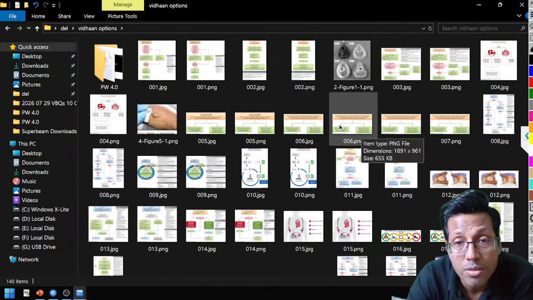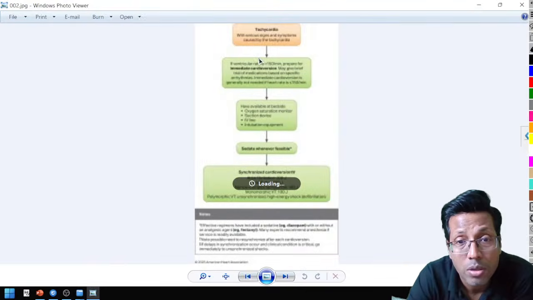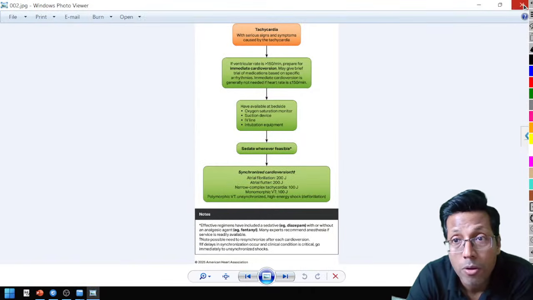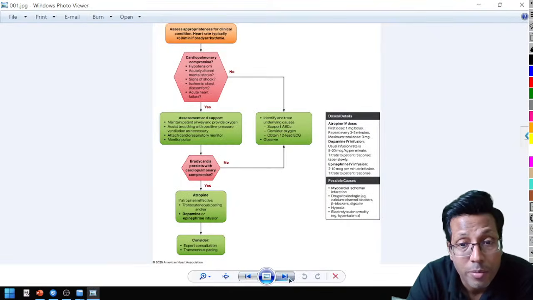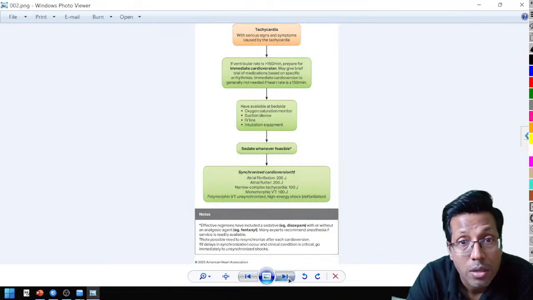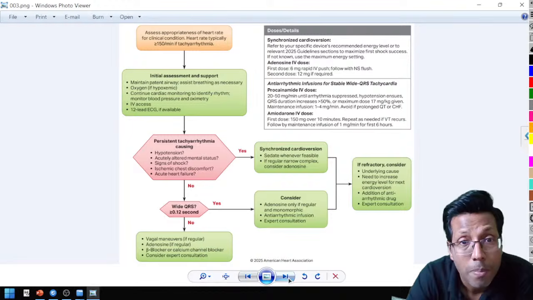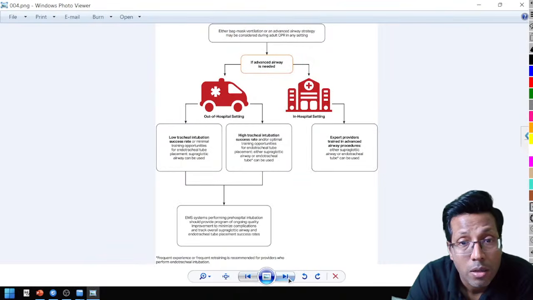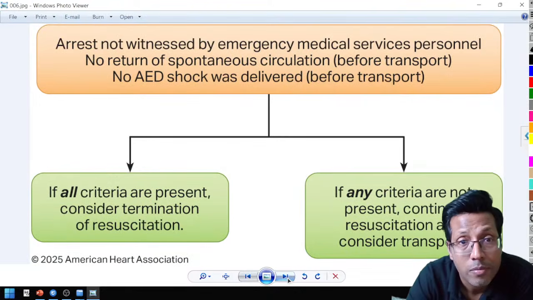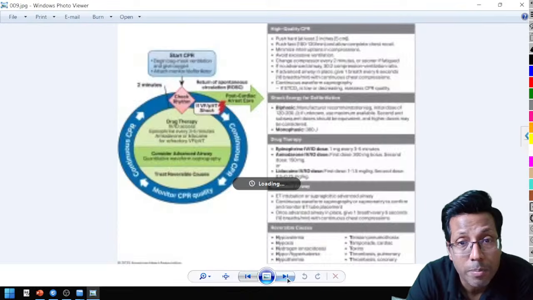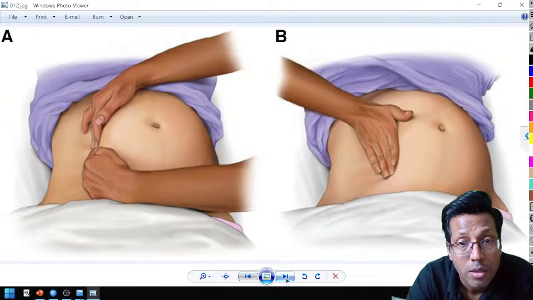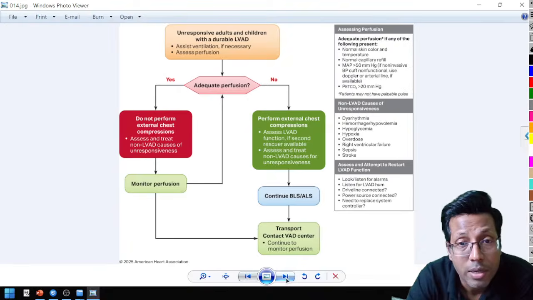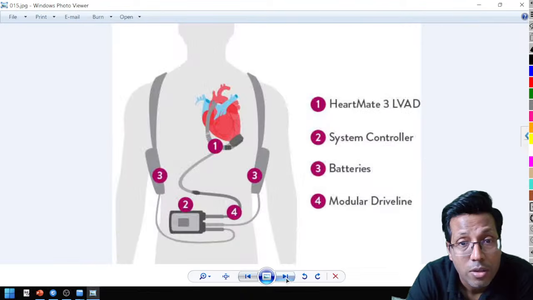So these are the ones which are the guidelines nowadays. I'll just show you. No, not this one. Just give me a second. You will find choking. Wait, let me just change it. So, just give me 1 second, guys. This is the CPR guidelines, and these are all the CPR guidelines, guys. And where's choking gone?